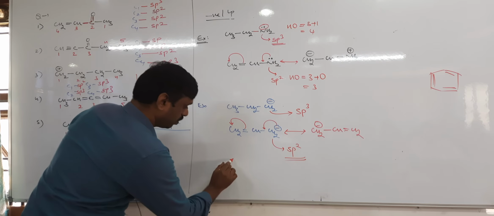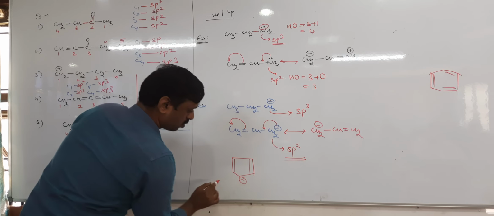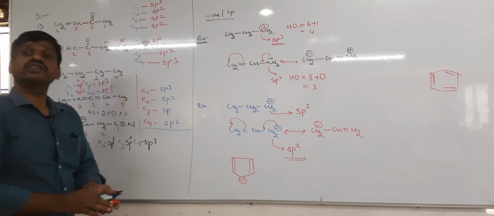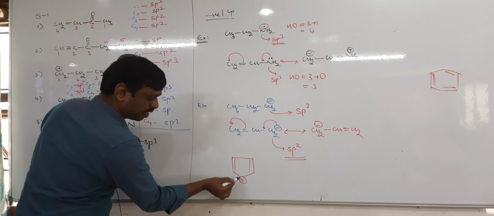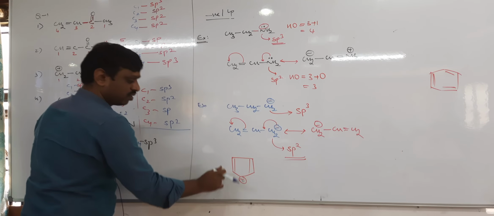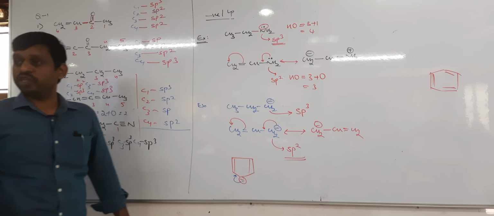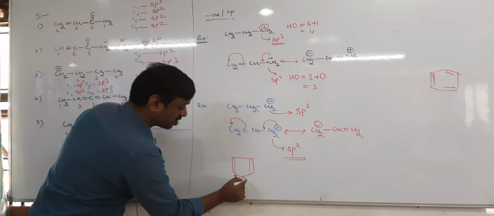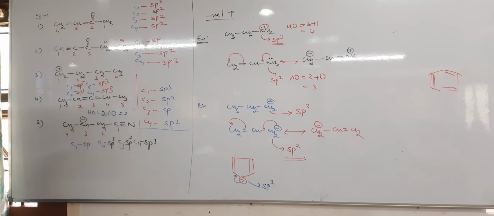One more example, you tell me this. It is sp2. Why? This lone pair and the pi bond are both in conjugation. Lone pair, sigma bond, pi bond. So resonance is possible. Therefore, usually a carbanion is sp3. Usually carbon containing an anion is sp3. But in these cases it is sp2. There is an exception.